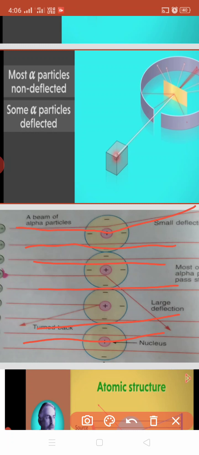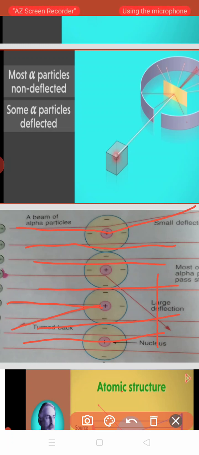At the second point, by observing the deviation in the alpha particles' path, he told that that particle should be positively charged. He named this particle the nucleus. When he saw that some particles bounced back, when these alpha particles hit the center of the nucleus, then due to high repulsion they bounced back to the source.